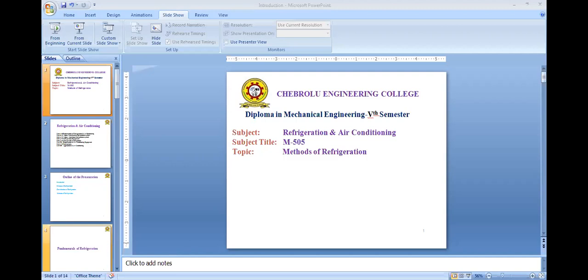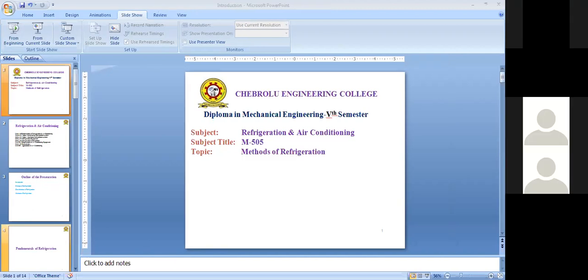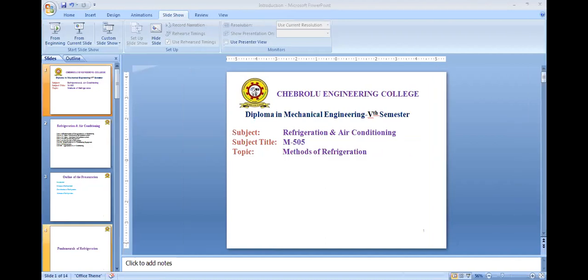During the throttling process, there is no change in enthalpy. Enthalpy remains constant for a perfect gas when there is no change in temperature. However, for actual gases, there is a noticeable change, usually a decrease in the temperature. If we consider perfect gases, there is no change in temperature and pressure. But in the actual process, there is a decrease in the temperature. This temperature drop is due to the Joule-Thomson coefficient, the pressure drop, and the initial state of the gas.